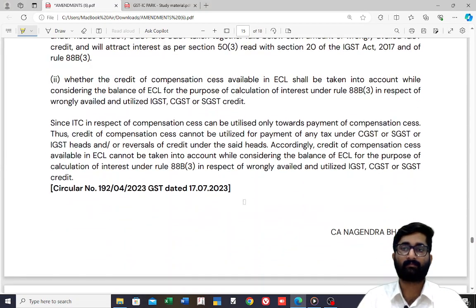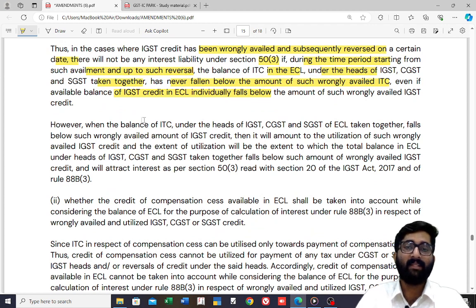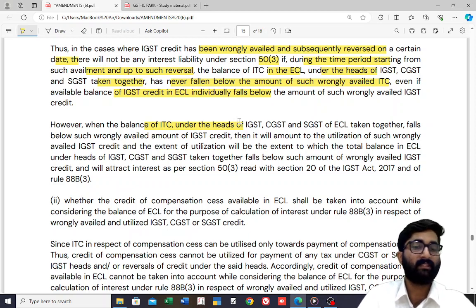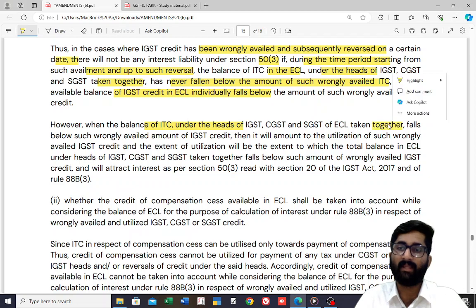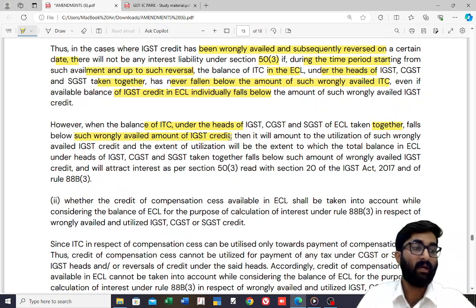However, when the balance of ITC under the heads IGST, CGST, SGST of the electronic credit ledger taken together falls below the wrongly availed amount of IGST credit, this is only applicable for IGST credit, then it will amount to utilization of such wrongly availed IGST credit.